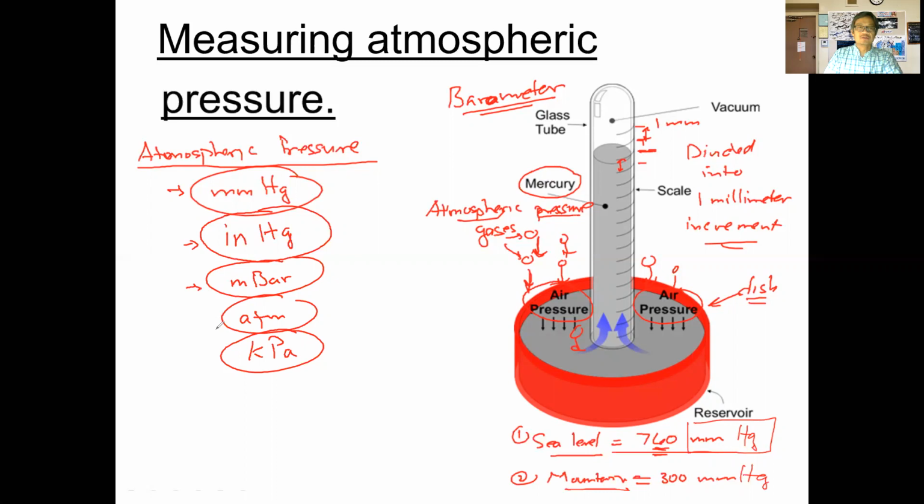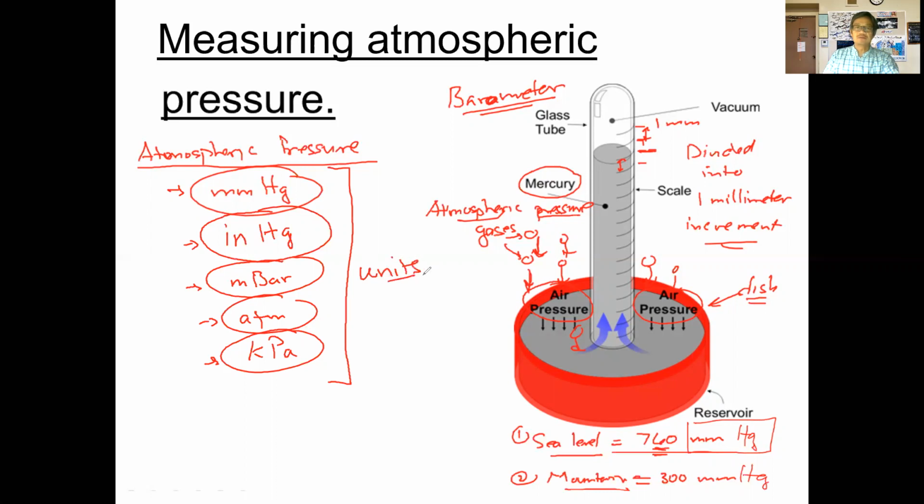So think back to chapter 3 when we talked about this. When we measure any phenomenon, any physical problem, anything, there has to be a number and a unit as well. So these represent some units of pressure that we use.